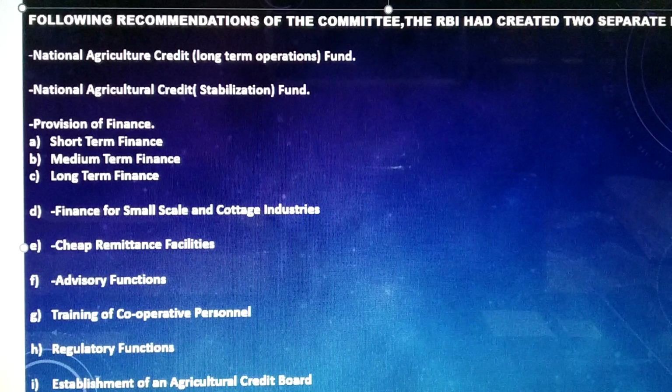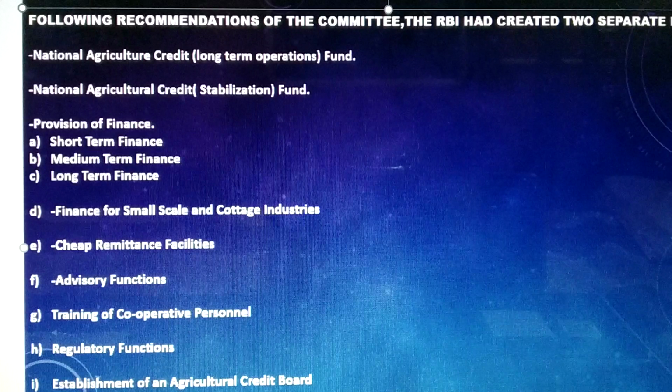They are required to obtain Reserve Bank's approval for investment in shares of cooperative institutions operating outside the area of operation.